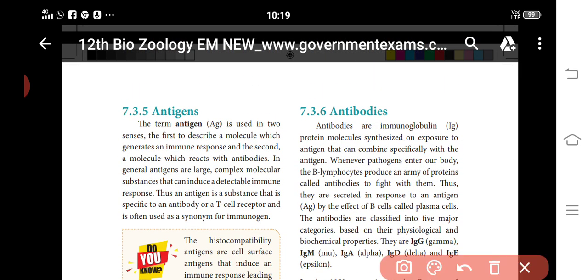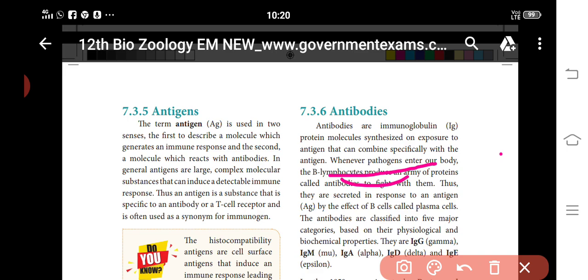So whenever pathogens enter your body, the B lymphocytes fight against them with antibodies. That is called antibodies. They secrete some chemical or biochemical substances.